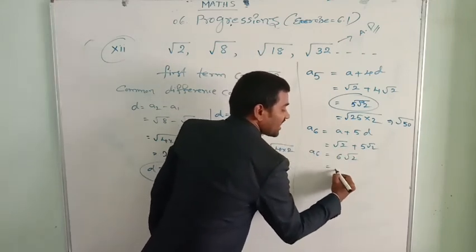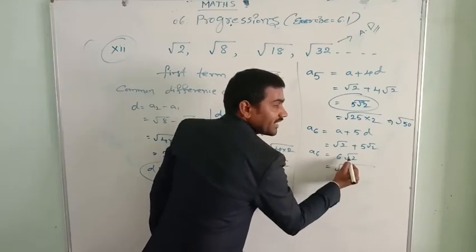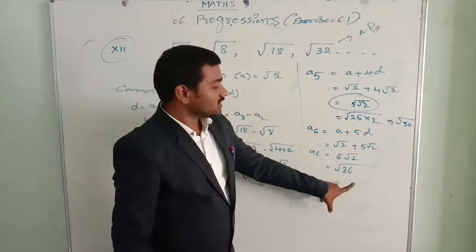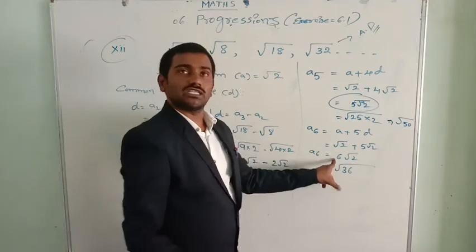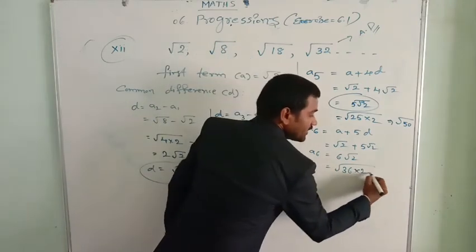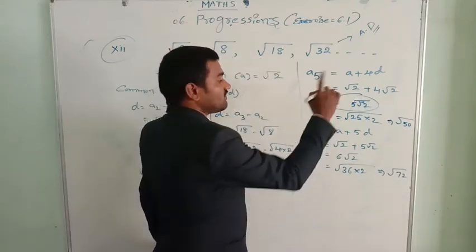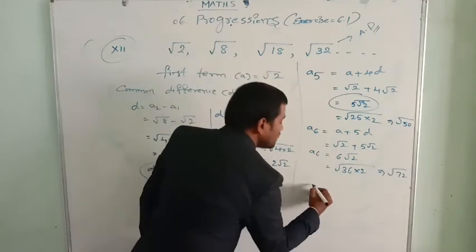Or not let me extend again. This 6 I bring it inside the root. That is 36. 6 square is 36. This under root of 36 value is 6. Into there is already 2 here. So 72. Square root of 72 also we can write.